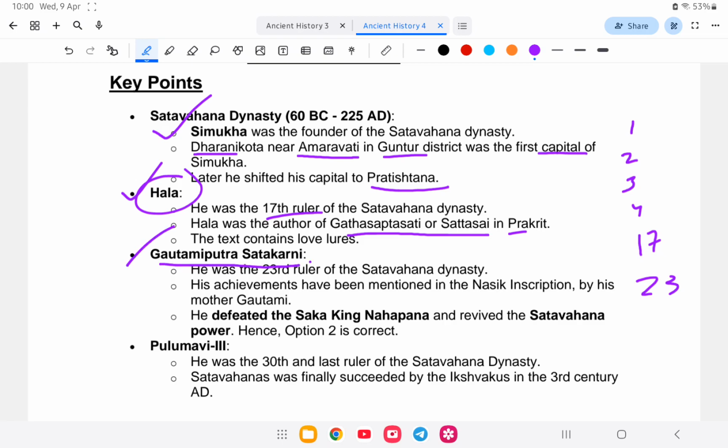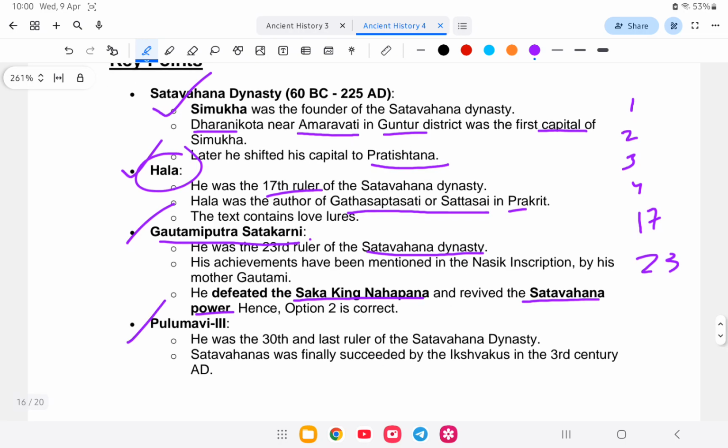By the time, the Satavahana rule had declined, and he revived it. He was perhaps a very powerful king, the 23rd in line, and he revived it. He defeated the Saka king Nahapana and revived the Satavahana power. And next is Pulumavi III, who came after Gautamiputra Satakarni at the 30th position, and he is the last ruler of the Satavahana dynasty.